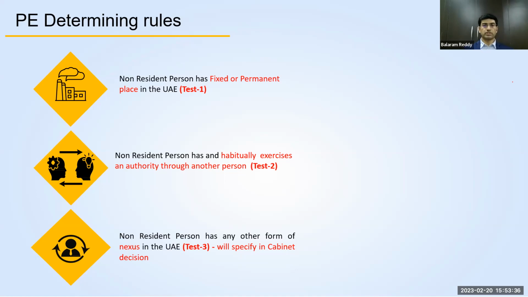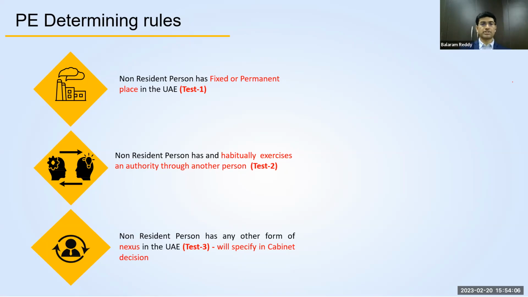Rule number two is that the non-resident person has and habitually exercises an authority through another person. They don't have any fixed or permanent place here, but they have someone, a natural person, who is taking decisions on behalf of the non-resident, which means that through that person they are conducting business. Then also the non-resident will be considered as having a permanent establishment in UAE, and therefore it will be subject to tax.